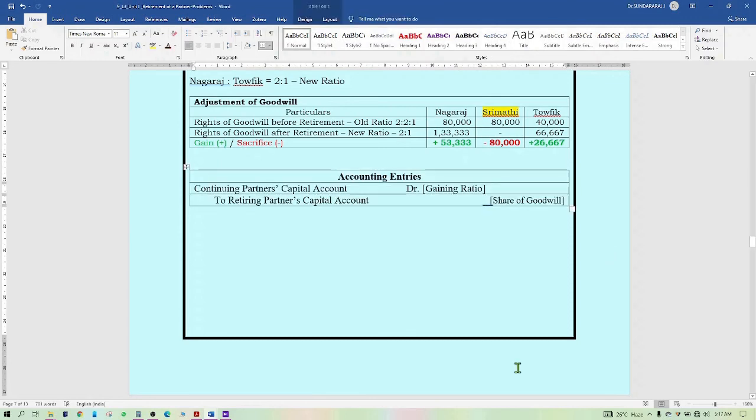The journal entry for the adjustment of goodwill will be like this. Continuing partners, in this case Nagaraj and Taufik's accounts, are debited in their gaining ratio proportion to the retiring partner's capital account, that is the share of goodwill, which is 80,000 in this problem.